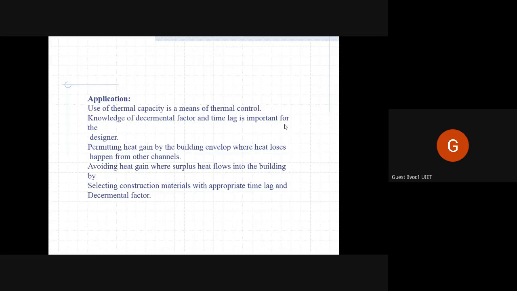Suppose in the evening, your project is a residence, and the whole family sits together to have snacks and tea in the family room during this time in the evening, around 6 and 7.